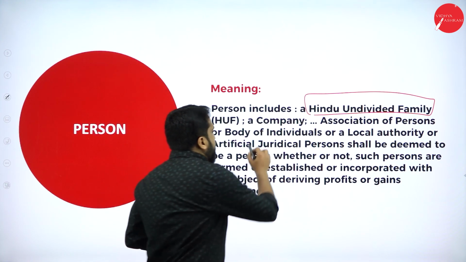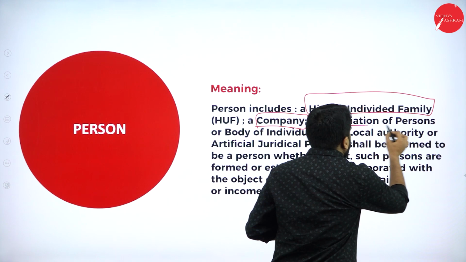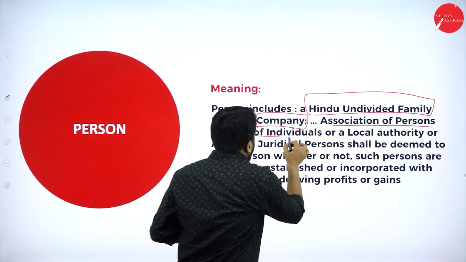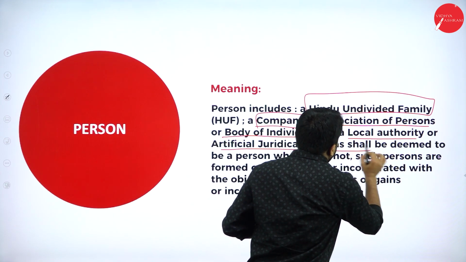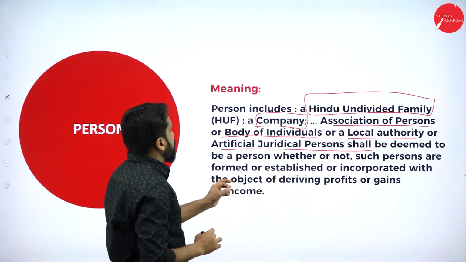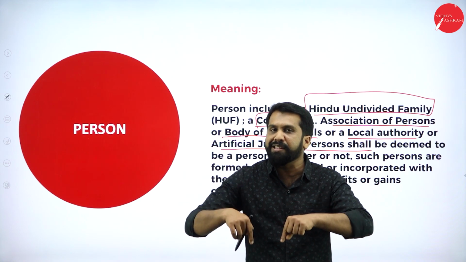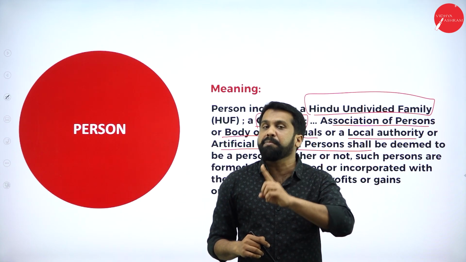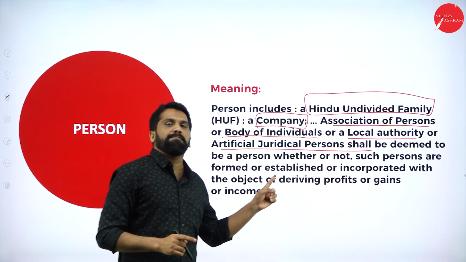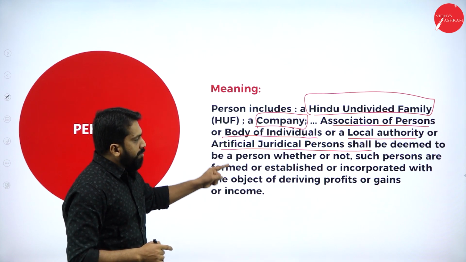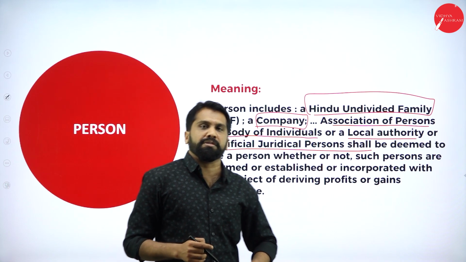Then a company. A company is also called a person. Then an association of persons, a body of individuals. A local authority or artificial juridical person shall be deemed to be a person. So everybody is called a person. Even this Vidhyaashram is also called a person in the meaning of income tax. Clear? Hope you understood what we mean by person. You have to remember this definition. Later I'll give you time to take screenshots.